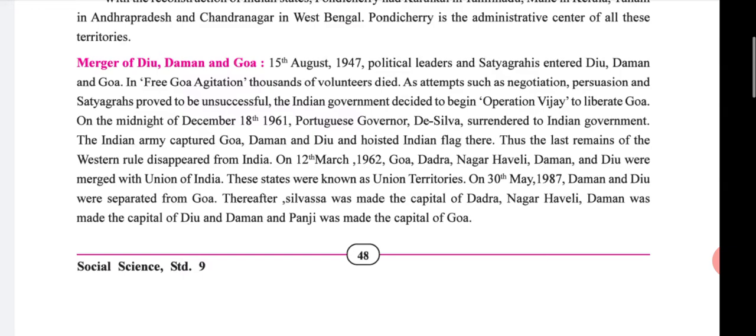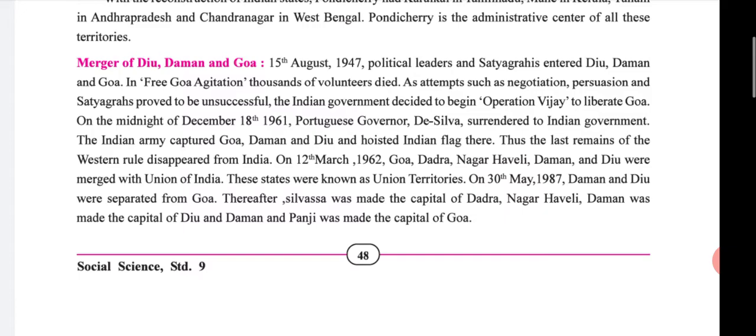Attempts such as negotiation and persuasion and satyagrahas proved to be unsuccessful. So the Indian government decided to begin Operation Vijay. It is the most important short note for examination. Write a short note on Operation Vijay or the merger of Diu, Daman and Goa. In that question, you should write this paragraph.